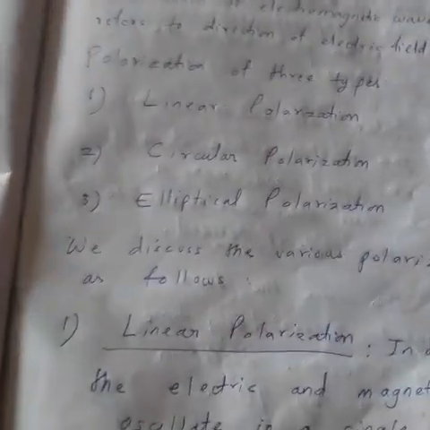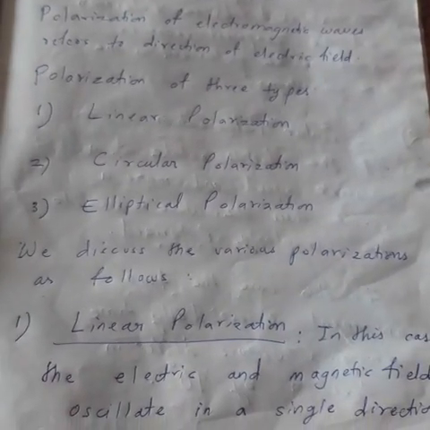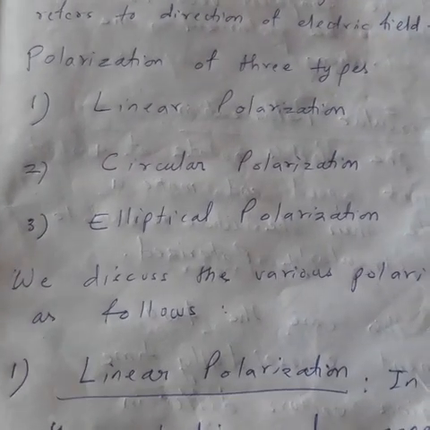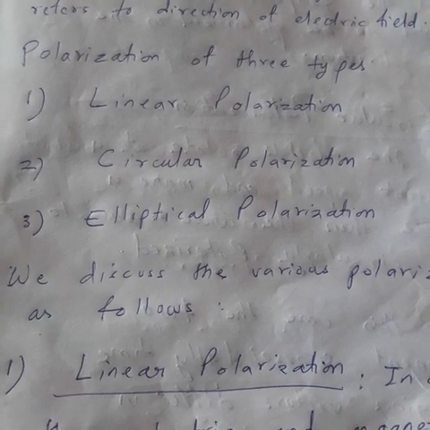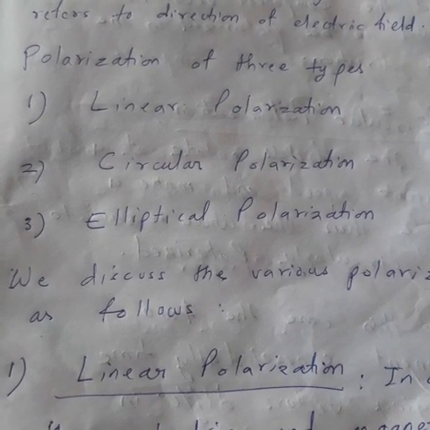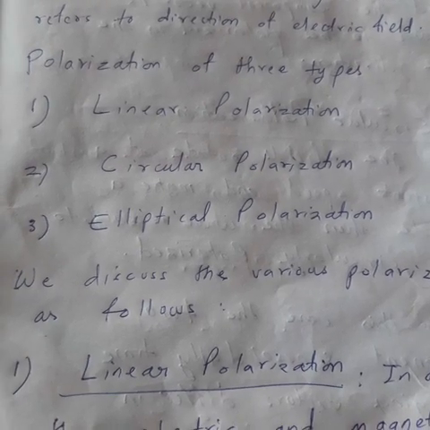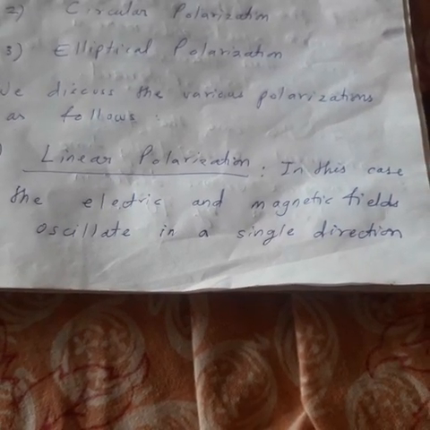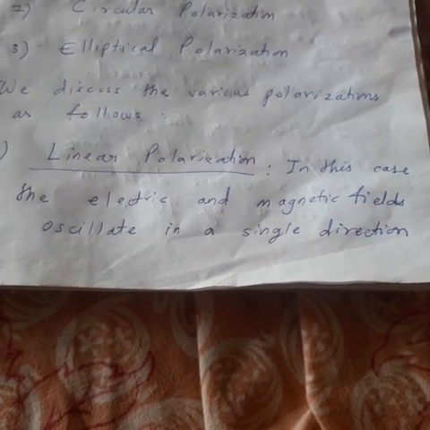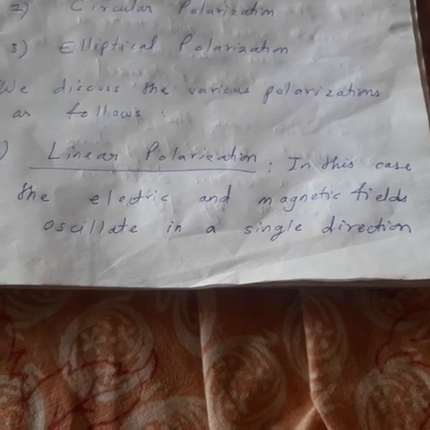The first one is linear polarization, then circular polarization, and elliptical polarization. These are the basic three types of polarization. Let us look at the first one, linear polarization. Let us look at the definition. In this case, the electric and magnetic fields oscillate in a single direction.